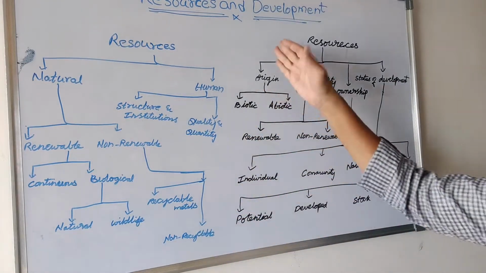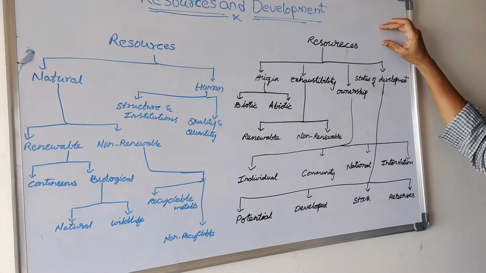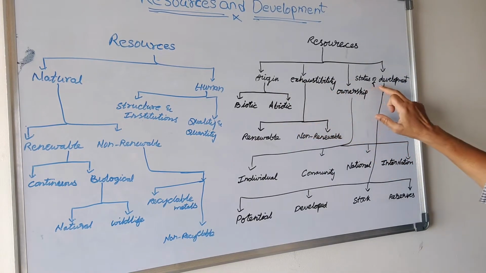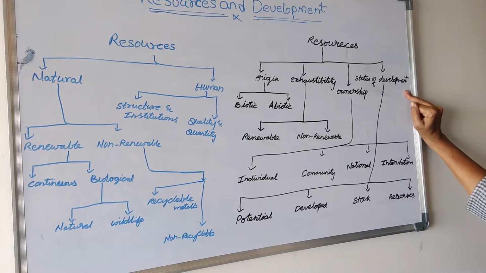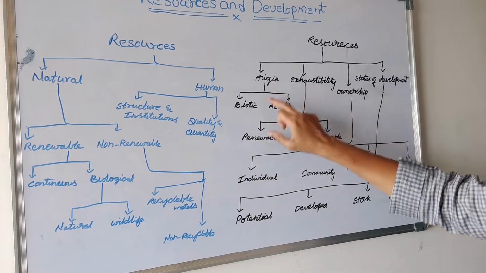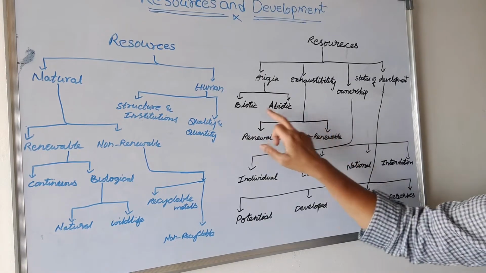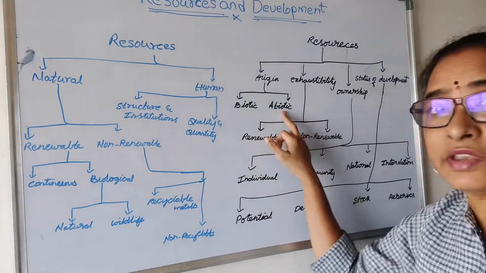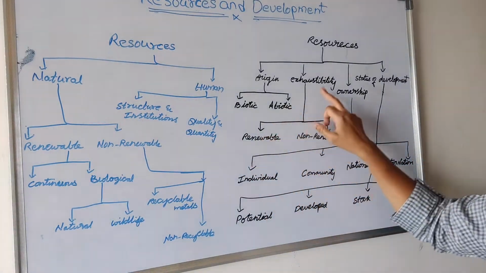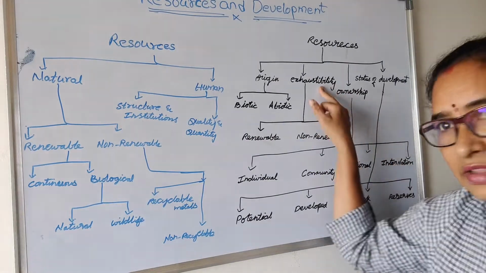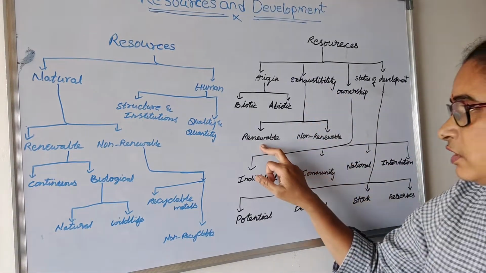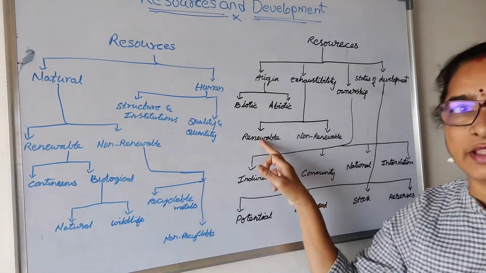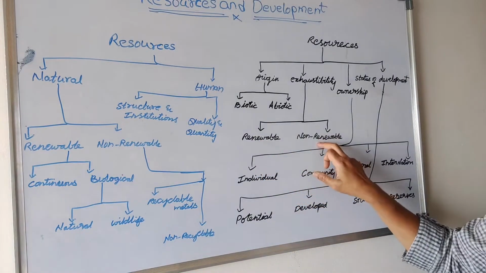And coming to the next type of resource classification, it is based on origin, exhaustibility, ownership and status of development. Origin is again divided into biotic and abiotic. Biotic are the animals, fungi, flora, fauna, and abiotic are mountains, land, that. And exhaustibility, this exhaustibility is availability. They are again renewable and non-renewable.